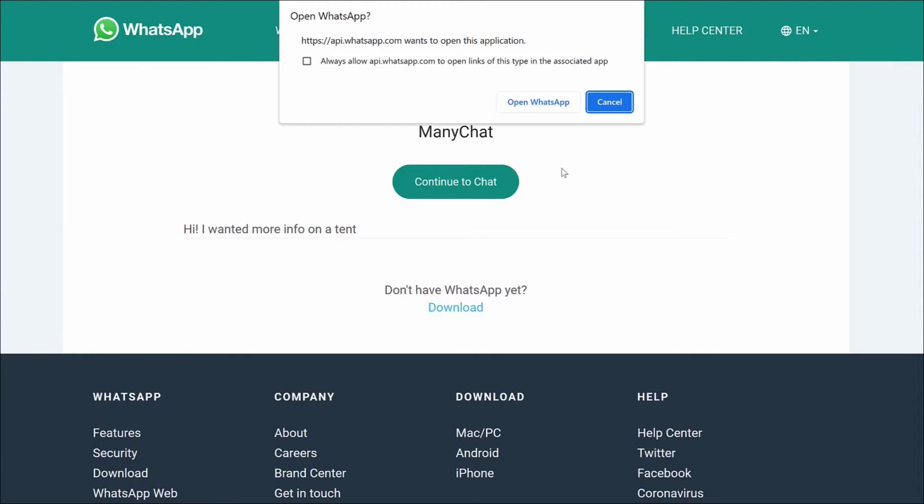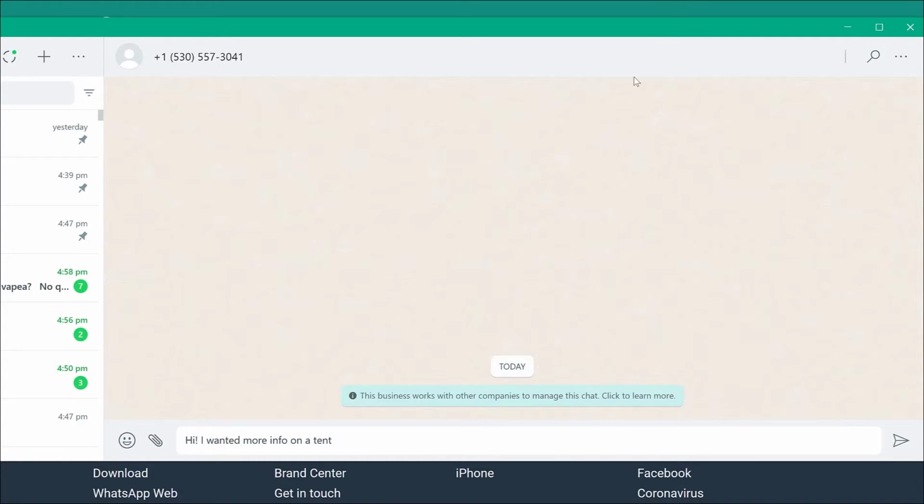Let's do that right now. And here you can see that it opened up a conversation on WhatsApp with the pre-written message, "Hi, I wanted more info on a tent." The thing is, we want this to be a URL. So if you just copy pasted that line on our search bar, it's not going to be a link, because of the spaces, because of the commas, it's just not a proper link.